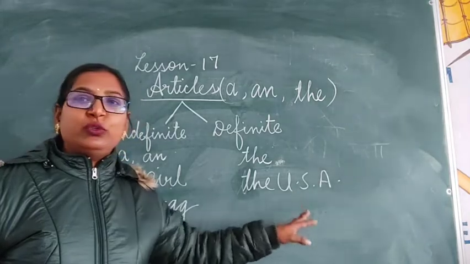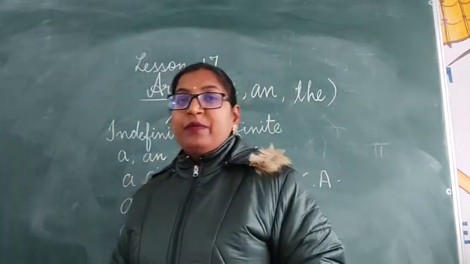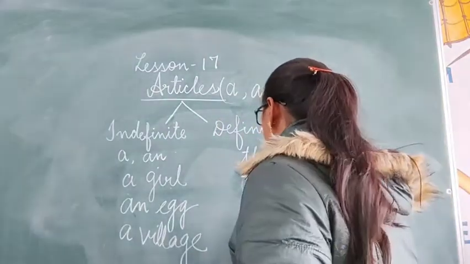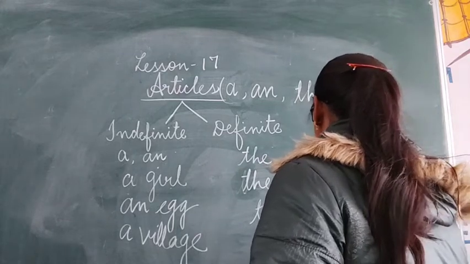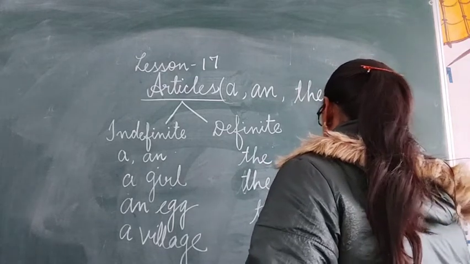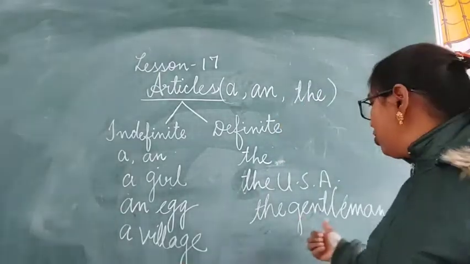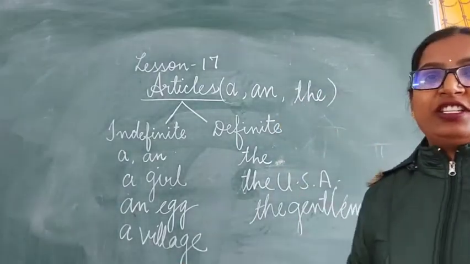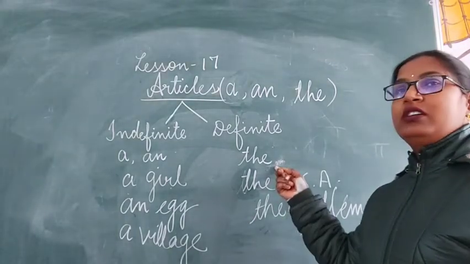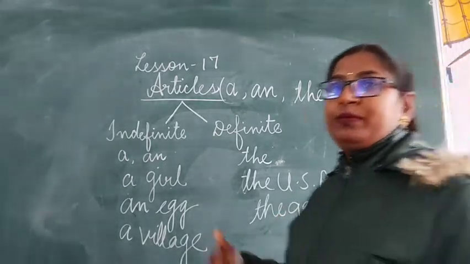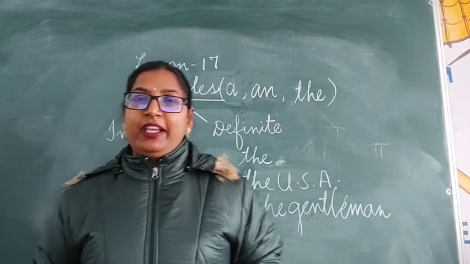Clear? So the USA we can write. If I write the gentleman, it means we are talking about a particular gentleman. Clear? So the article the refers to a particular person, particular place or particular thing.